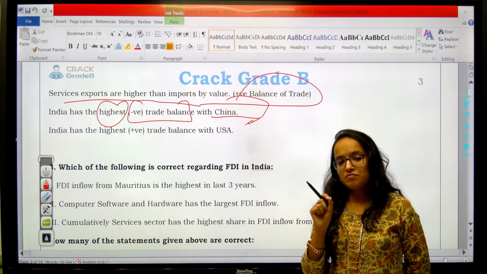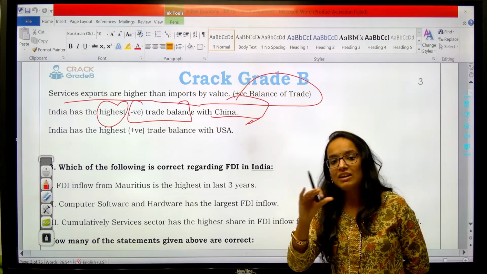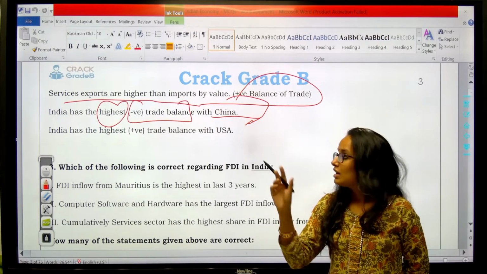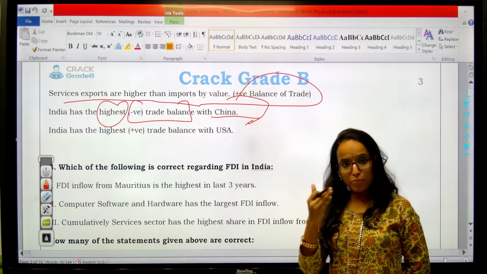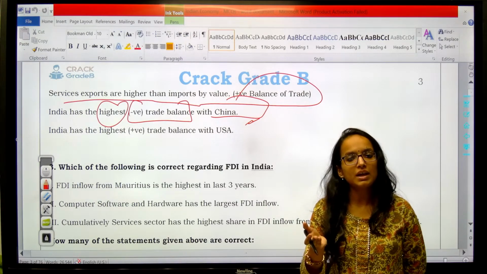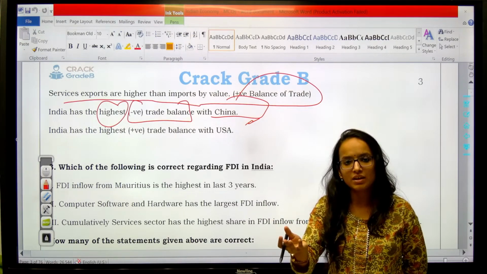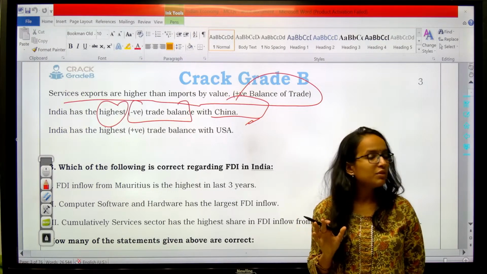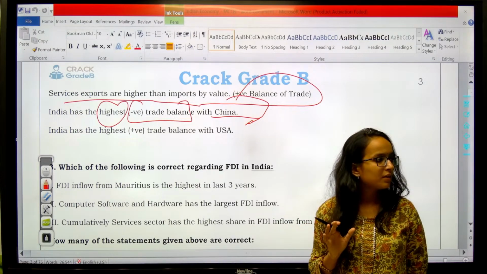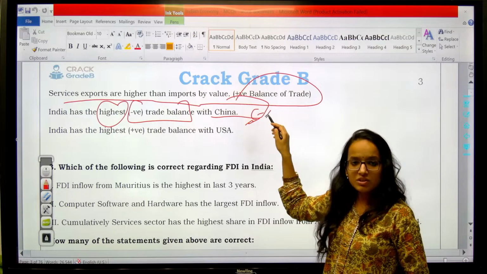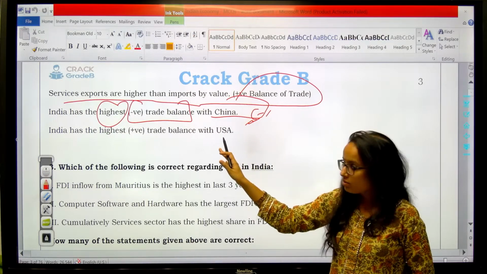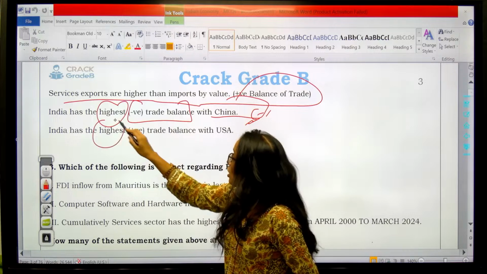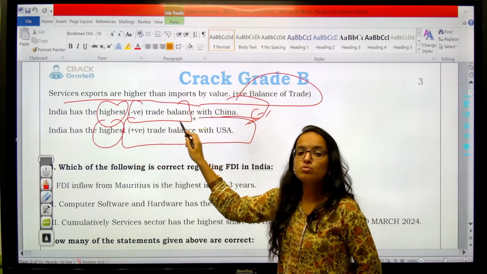So the country with which we have the highest negative trade balance, that means from China we are importing more and exporting less. So we are paying more to China than what we are earning from China, right? So this is a negative trend which India wants to correct, and government policies are there trying to do this thing.